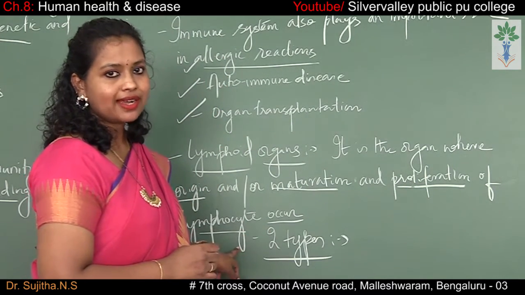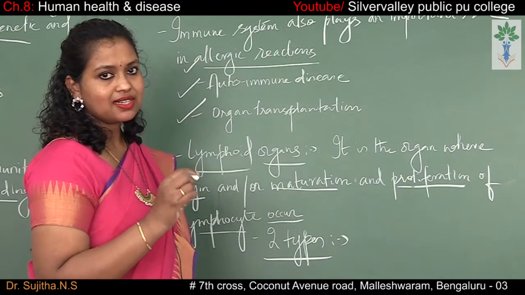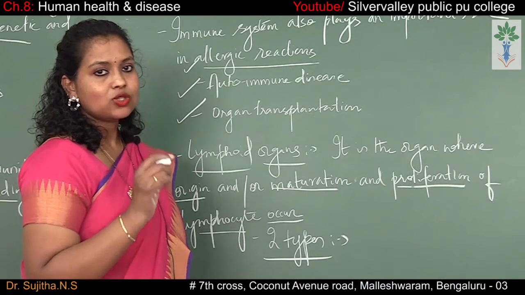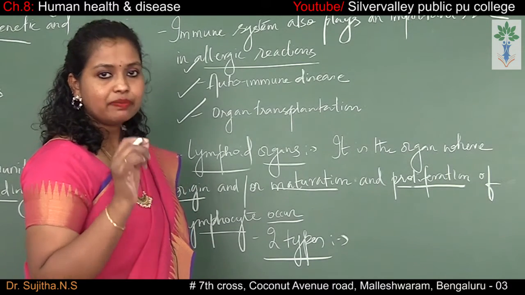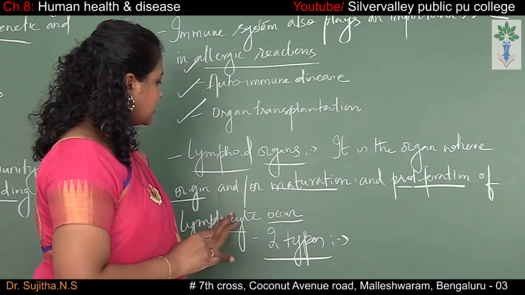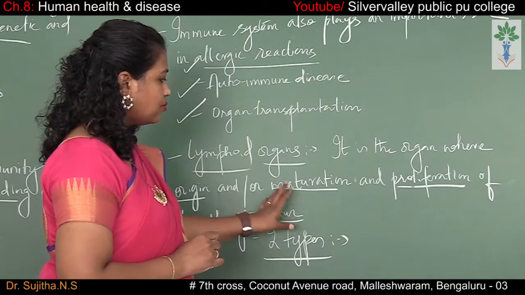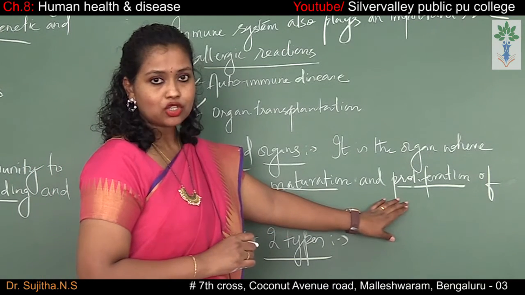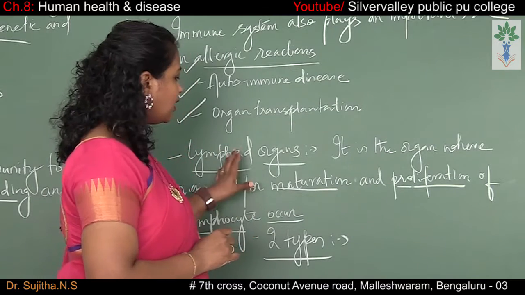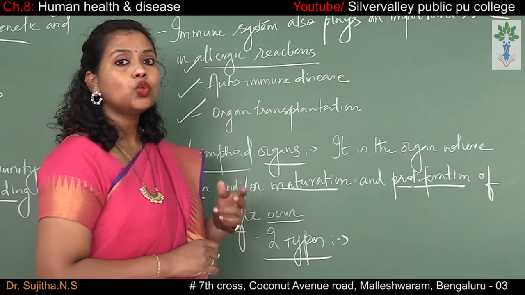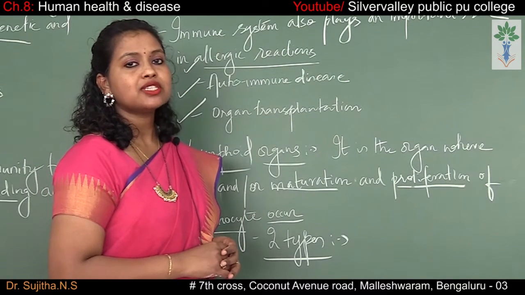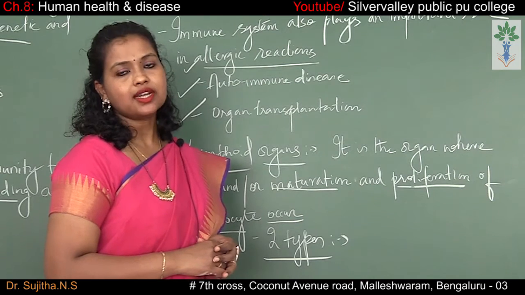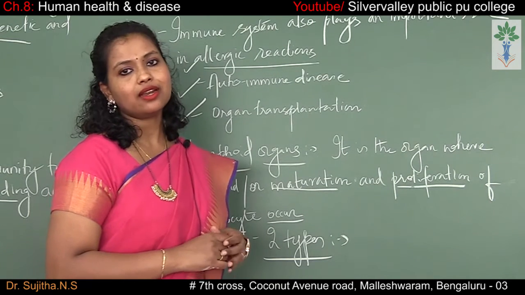So what is a lymphocyte? Lymphocytes are the WBCs, the T cells and the B cells. So T lymphocyte and B lymphocyte. The origin, maturation and multiplication of these cells occur in the lymphoid organs. So there are two types of lymphoid organ. The first one is the primary lymphoid organ and the second one is the secondary lymphoid organ.